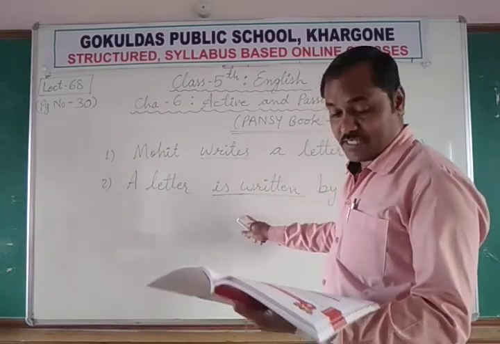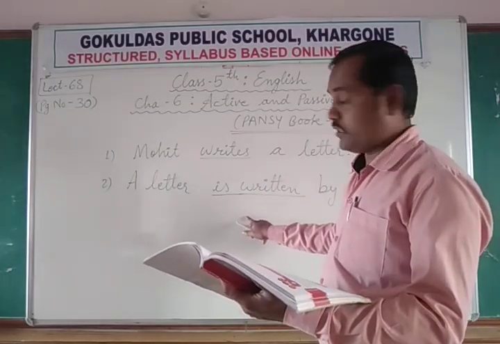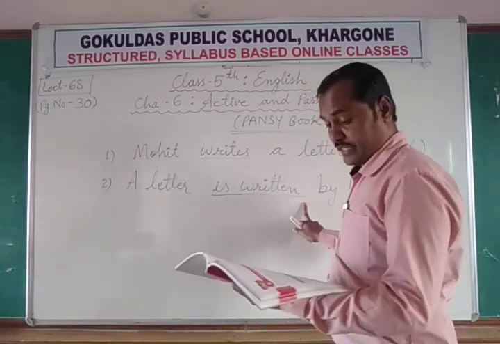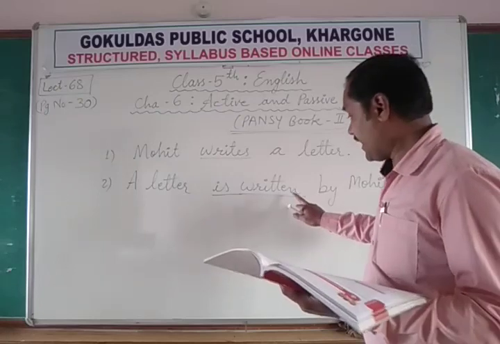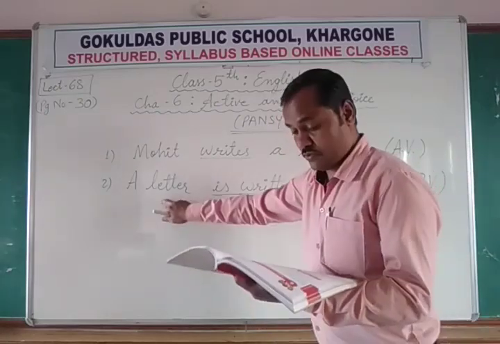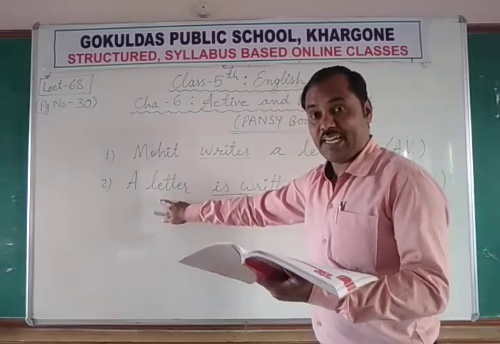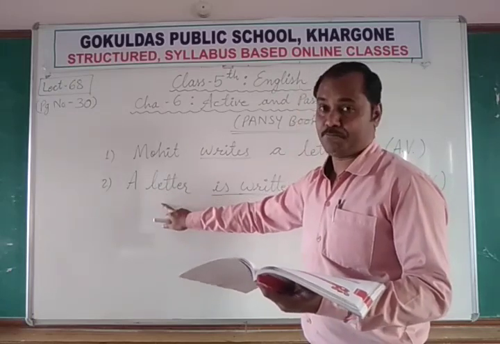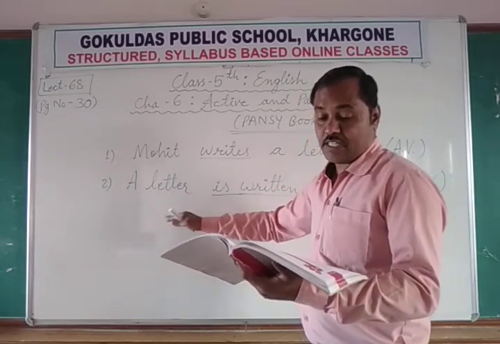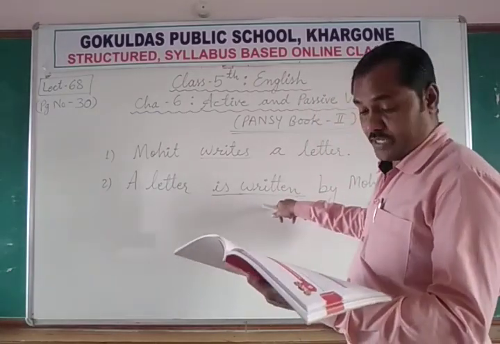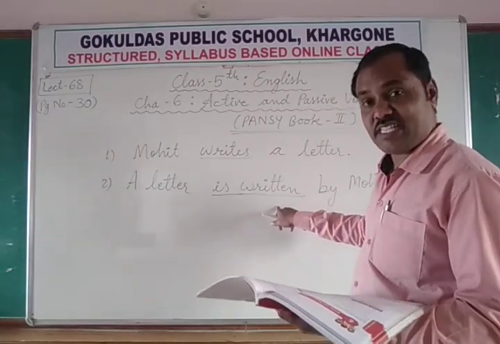Now in the second sentence, the verb is written. Is written shows that the action is done to the subject. Now the subject is letter, because a sentence always starts with the subject. Such a verb is said to be in the passive voice.